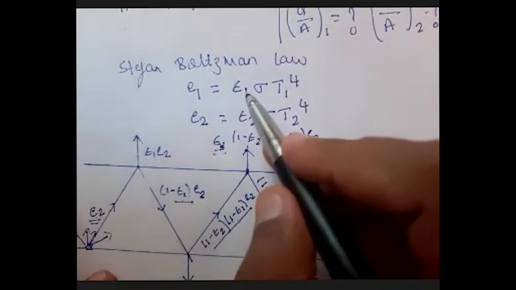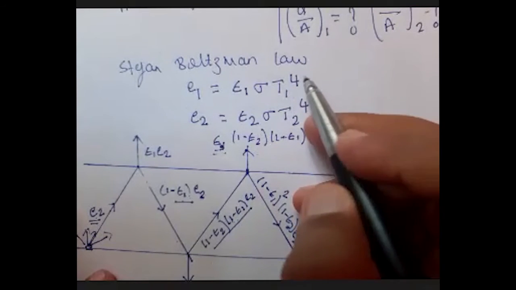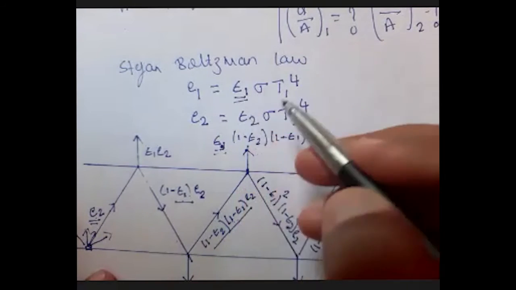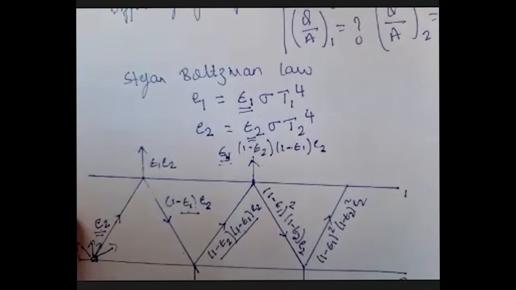E1 is nothing but sigma into T1 raised to 4, out of which epsilon 1 and epsilon 2 we have already taken for the surface.